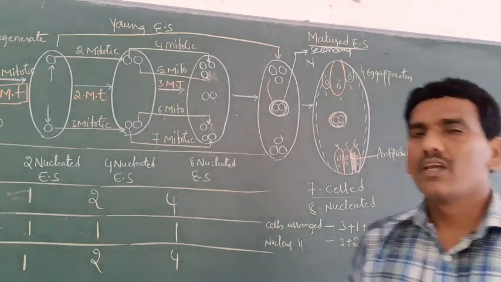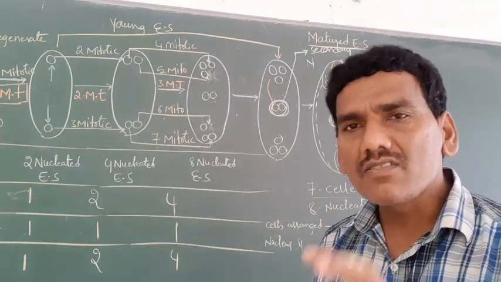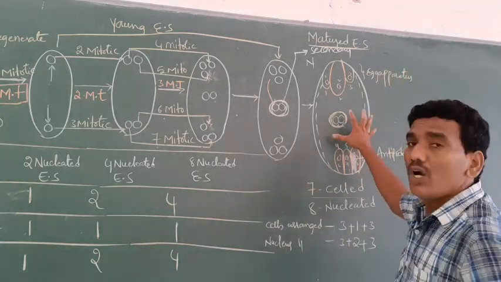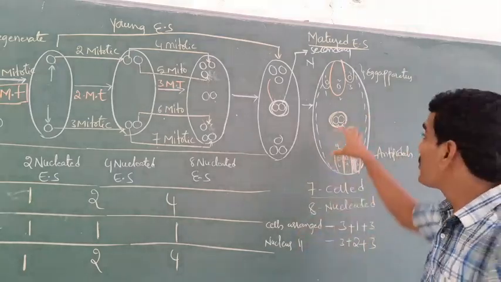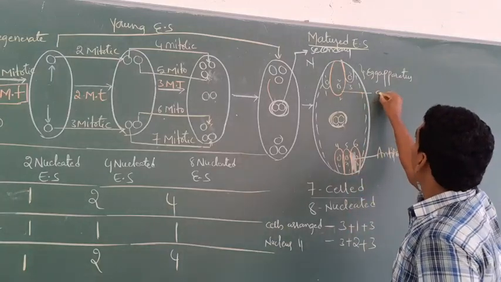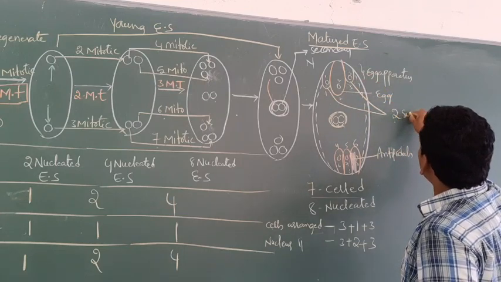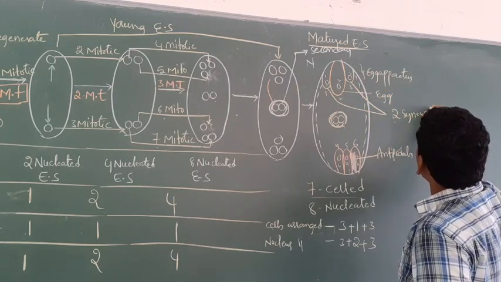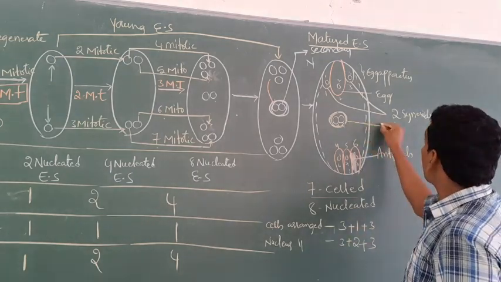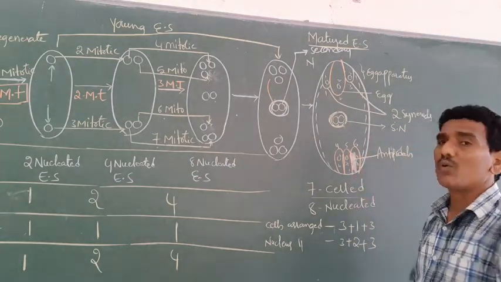One more important point based on this concept. Different types of bits are also asked in the NEET examination. This is one mature embryo sac. In that mature embryo sac, this is one egg. These are 2 synergids. This is the secondary nucleus. These are 3 antipodals.